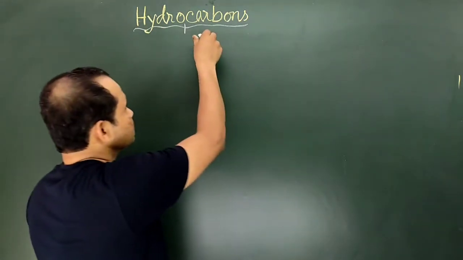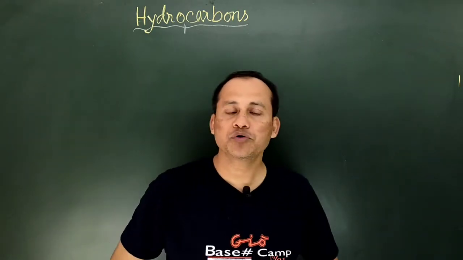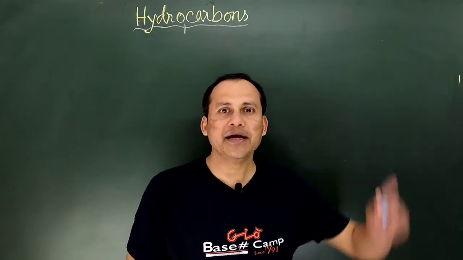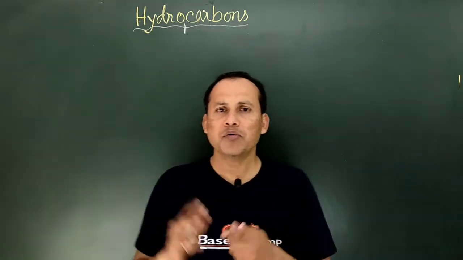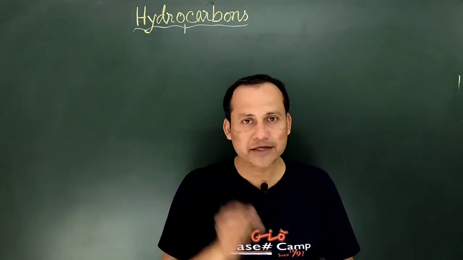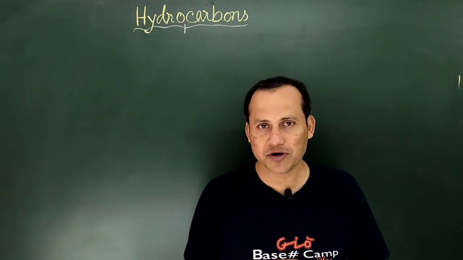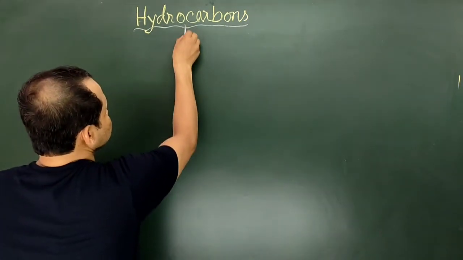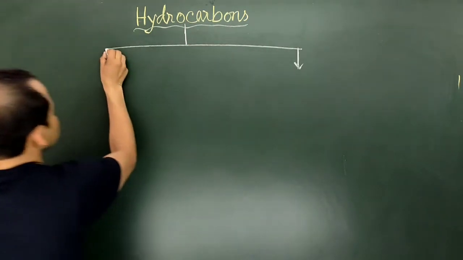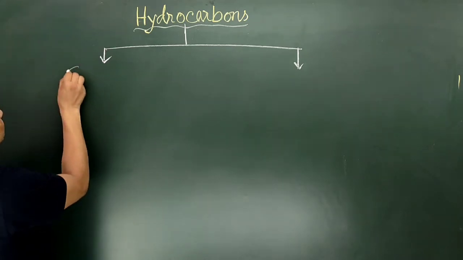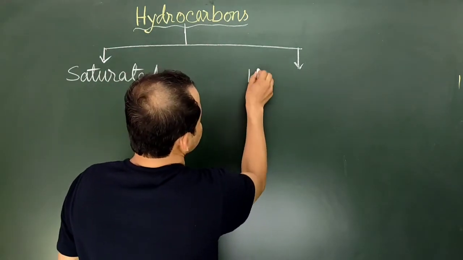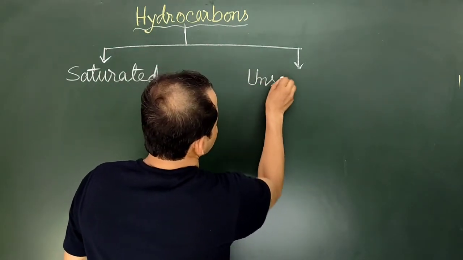Basically the hydrocarbons can be divided into two types, and they are saturated hydrocarbon and unsaturated hydrocarbon. Now what does saturated hydrocarbon mean? So let me first of all write down the term. Hydrocarbons may be classified into two parts. First of all, this one is saturated hydrocarbon, and the second division is unsaturated.